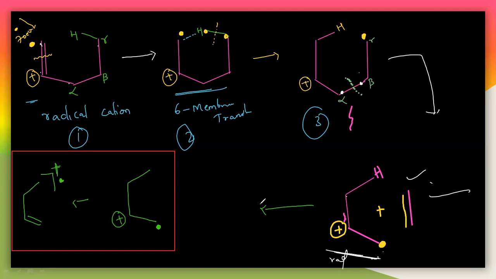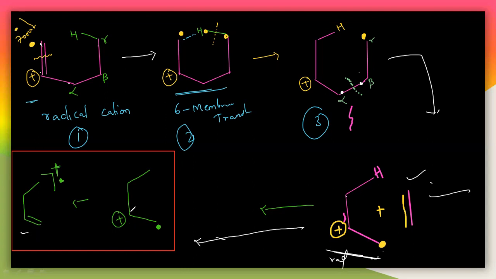In a spectrum you will get the value of this radical cation. This radical cation is also represented like this. That is, it can be represented like this. See this particularly. In some books it is given like this. Here you can see there is a double bond between this one here. You can write a double bond here.